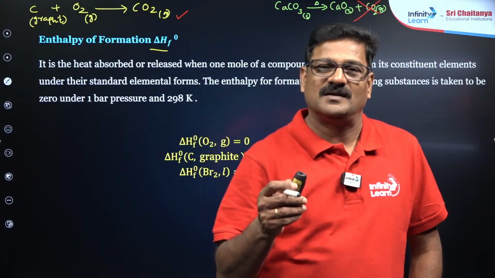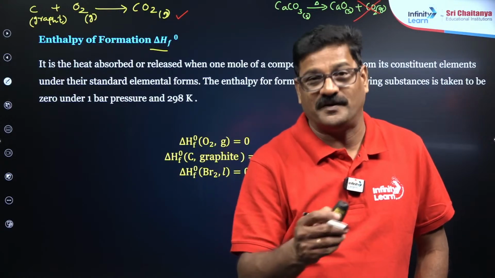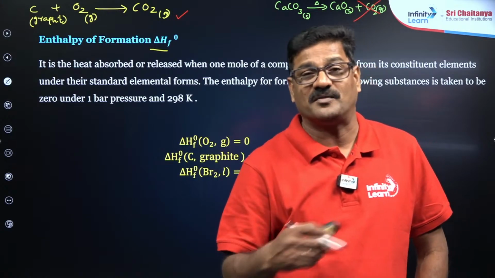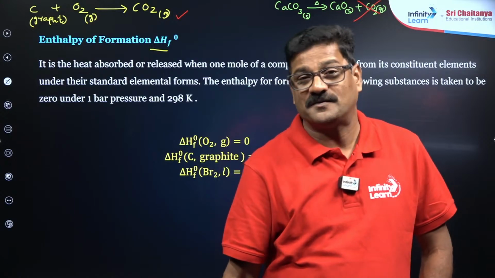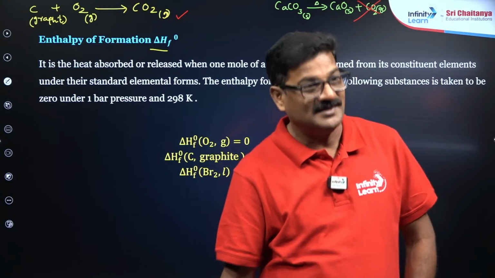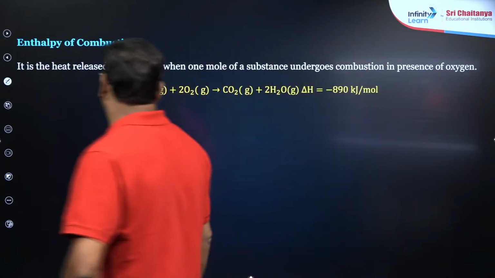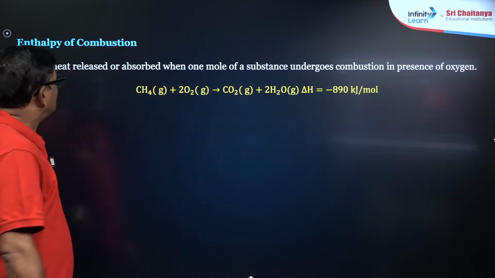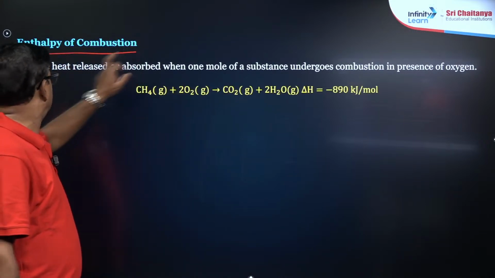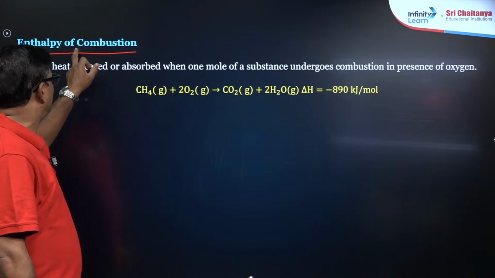Enthalpy of the formation of carbon dioxide from the graphite is different. Enthalpy of formation of carbon dioxide from the diamond is going to be different, right? And also enthalpy of combustion. So, what is the meaning of combustion? Can somebody tell me what is the meaning of combustion, my dear children?